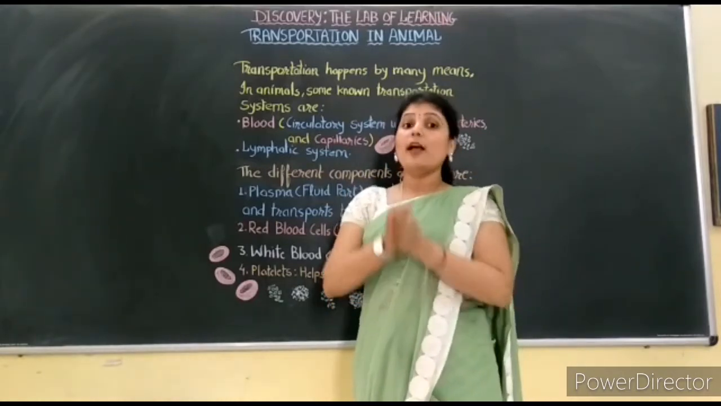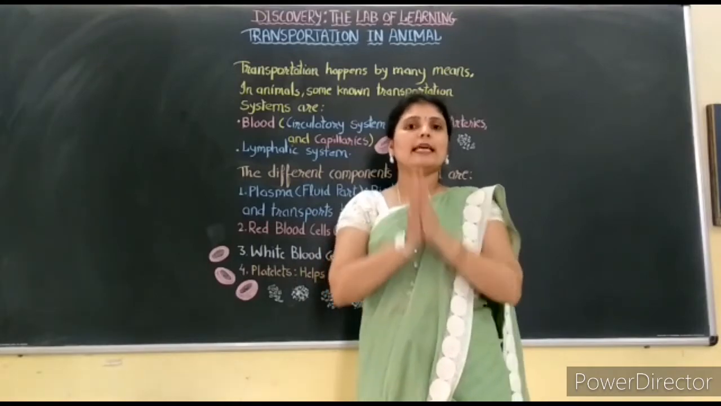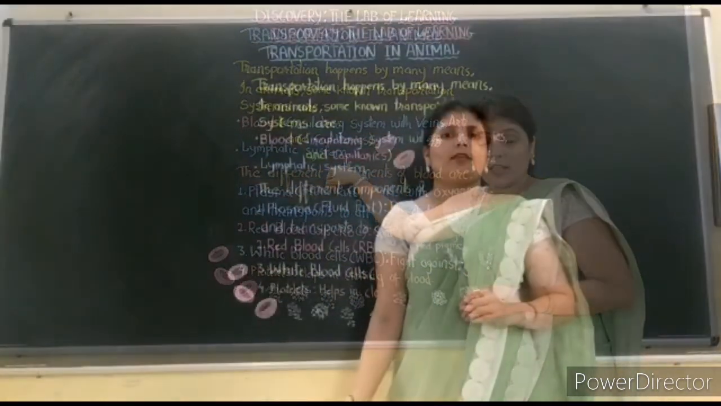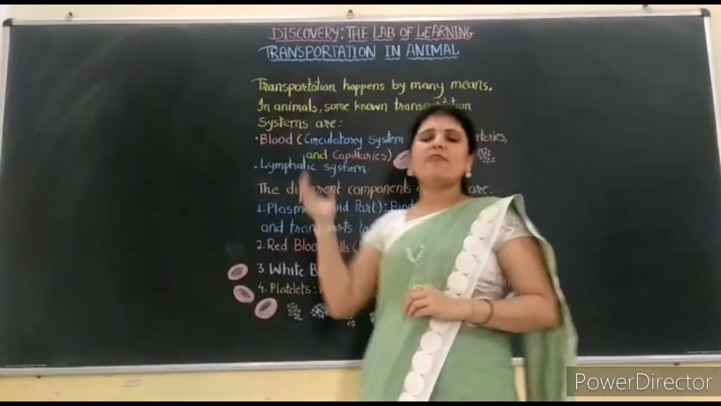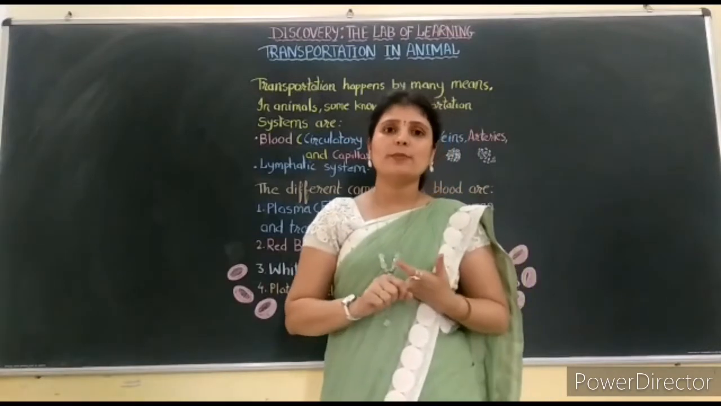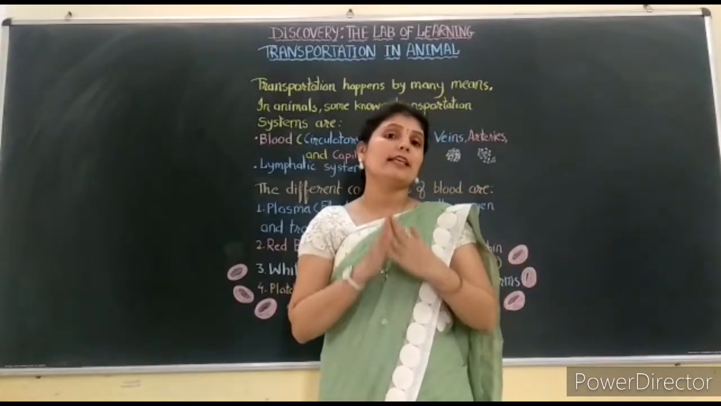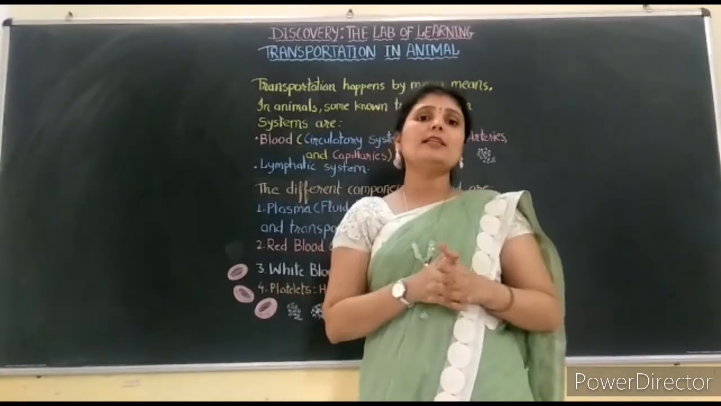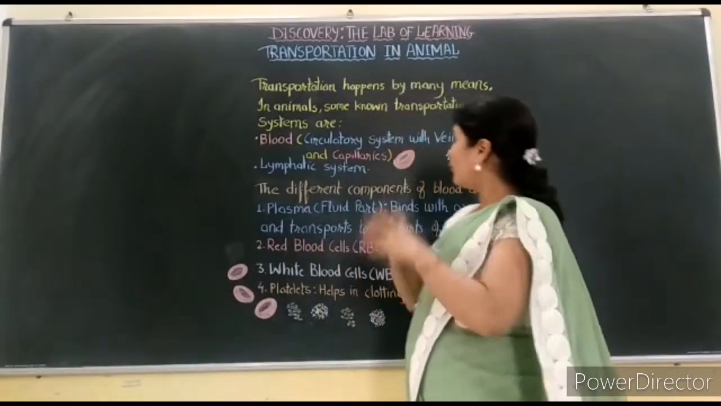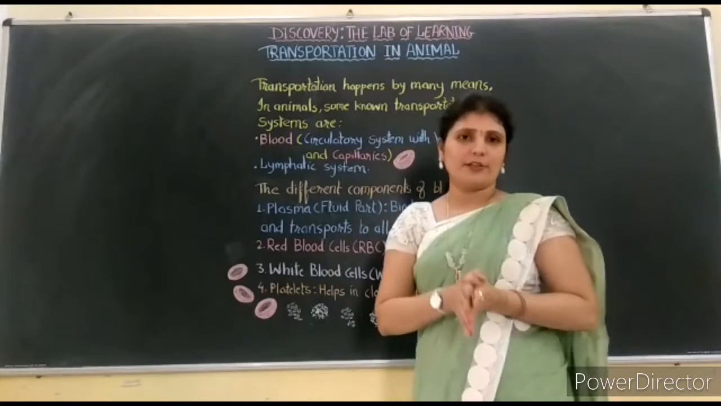Other than the blood, in the human body or in any animals, the lymphatic system is also there. The lymphatic system is the system where the vessels, the organs and the tissues are responsible to transport the colorless and watery fluid, and it is mainly responsible for the immune system. Okay. Now for this topic we will focus on blood, children.